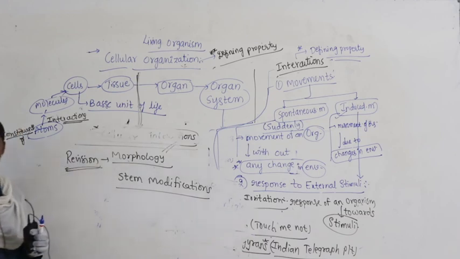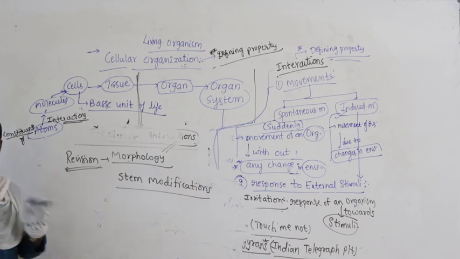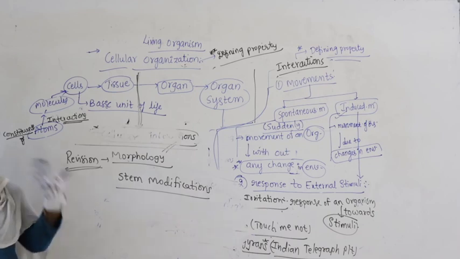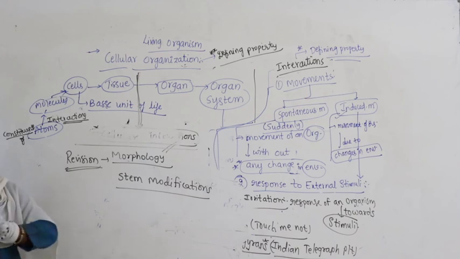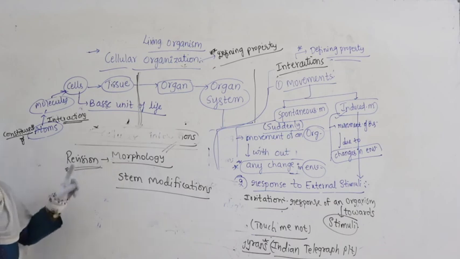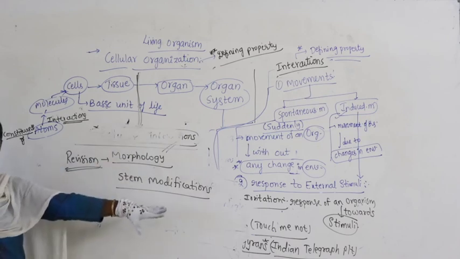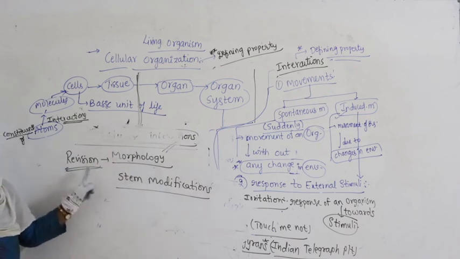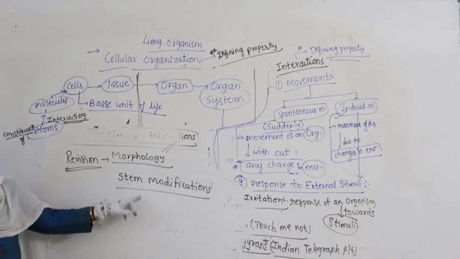Guys, morphology is such an important chapter. The examples and the concepts keep repeating almost in every chapter. If you want a thorough understanding of the coming chapters, you need to have a good grip on the complete chapter. Of course, I agree there are so many examples, but if you practice, they become very easy for you. For today's class in morphology, try to do revision along with the living organisms. Give it one or two readings and you will understand, but make sure that you do the revision of stem modifications. Today you have to complete revision of stem modifications.